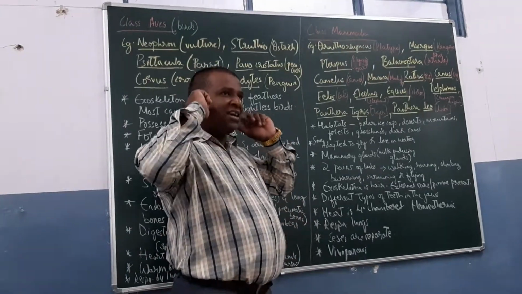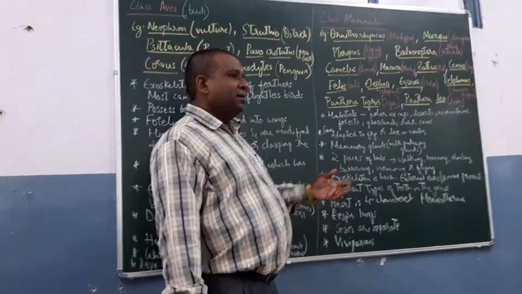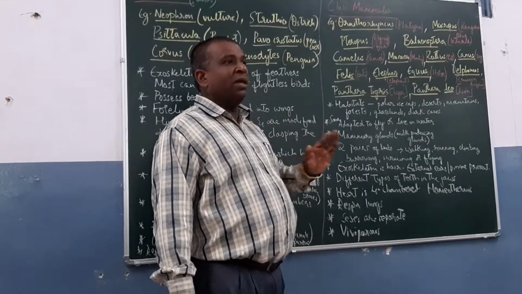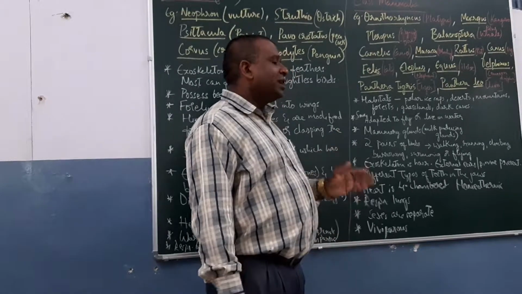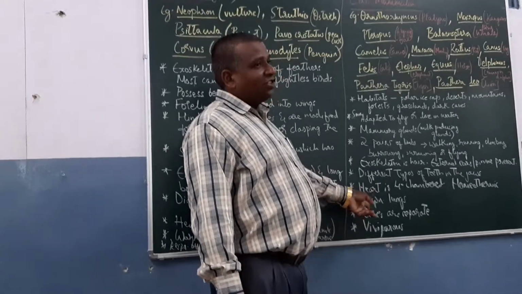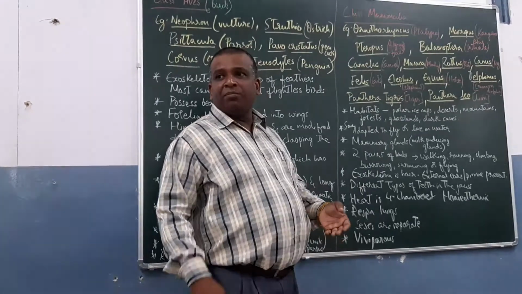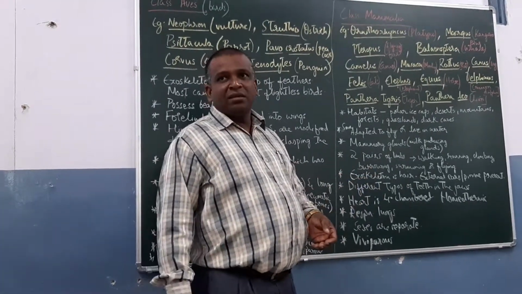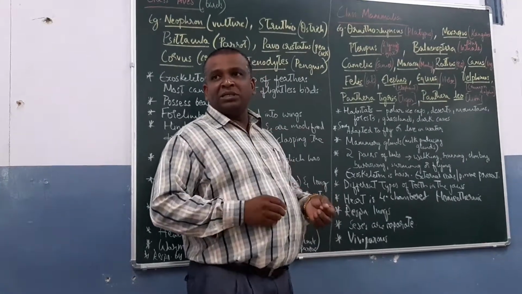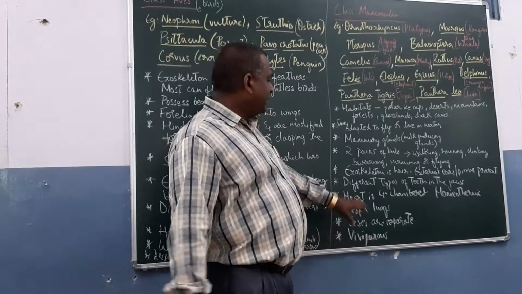And we have pinna or earlobes. That is also unique in mammals. But we are not able to move our earlobes. Many other animals are able to move their pinna in the direction of the sound. Heart is four-chambered with two auricles and two ventricles, double circulation, purified and impure blood. And it is a closed type of circulatory system. Blood flows in the blood vessels, in arteries, veins, capillaries, all of those.